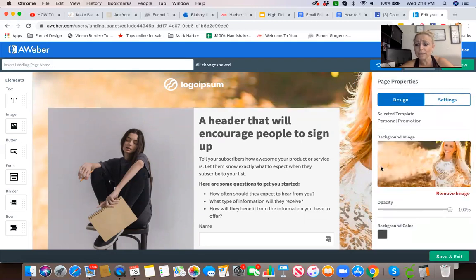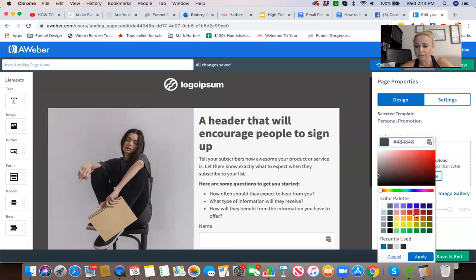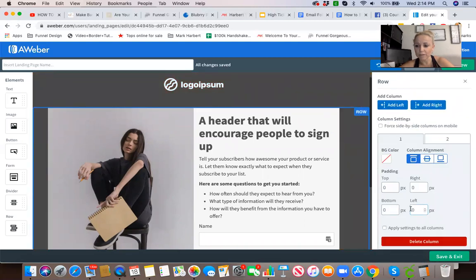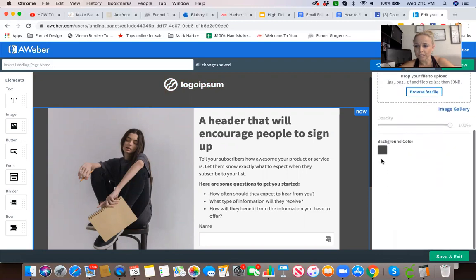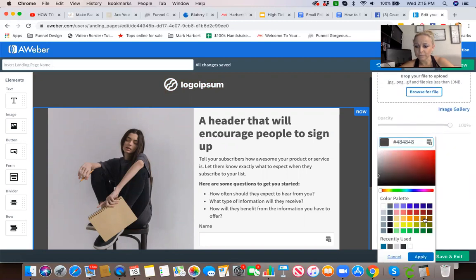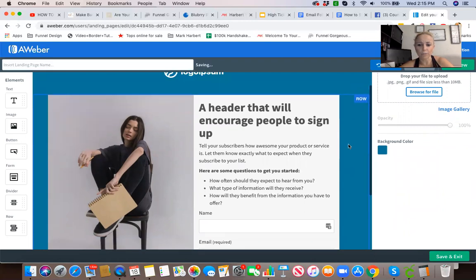You can also take the image out, and then we can change the background color. So if we want this nice color red, that looks good back there. Oh, hang on. And once we change that, we can make it, this blue is pretty, apply, and that'll keep the blue.